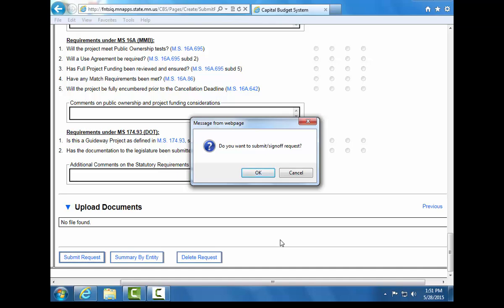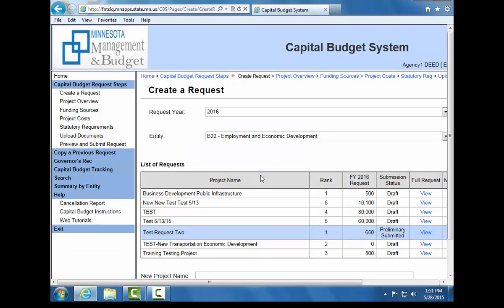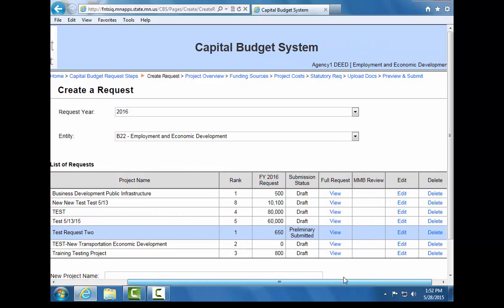You will be prompted with a question that asks if you would like to submit or sign off on this request. Click OK, and you will be brought back to the Create a Request screen. On this screen, we can now see that test request number 2, the request that we have been working on, is in preliminary submitted status.